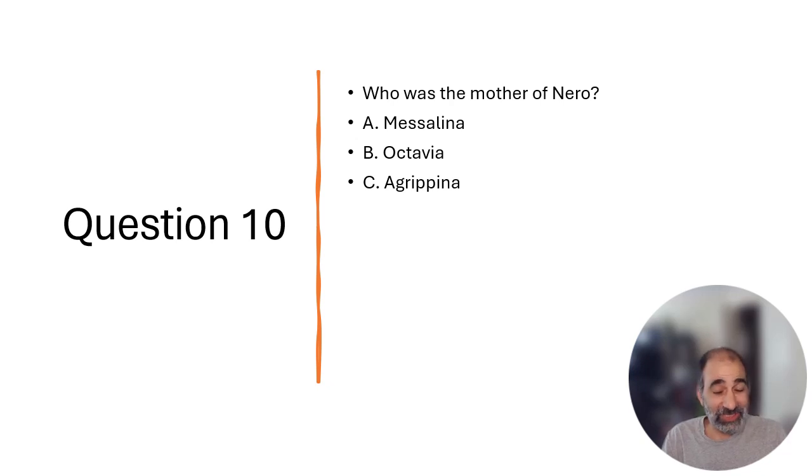Oh man, she actually was a pretty significant figure, and there was some crazy stuff going on between Nero and his mom, and eventually, well, spoiler alert, he ends up killing her, or having her killed, I should say, not personally killing her, but having her killed. All right, anyway, so that's question 10.